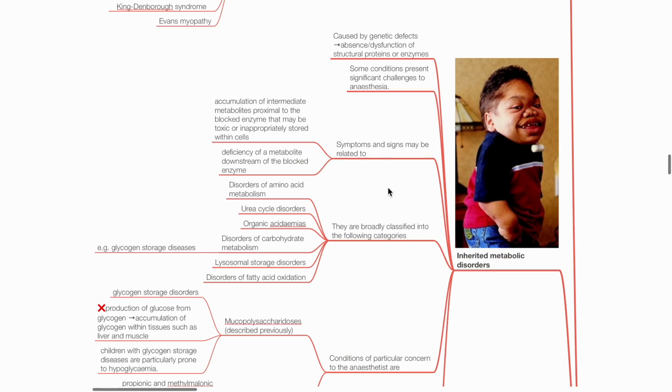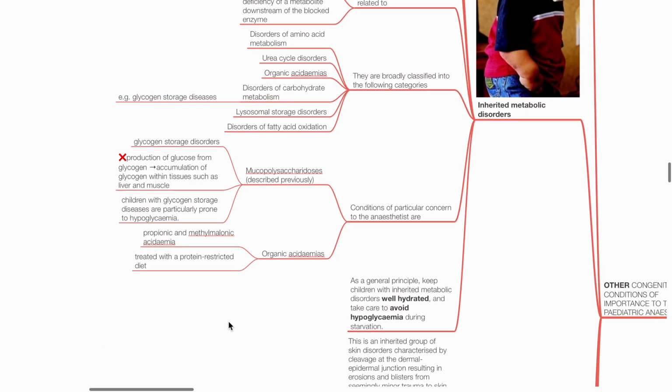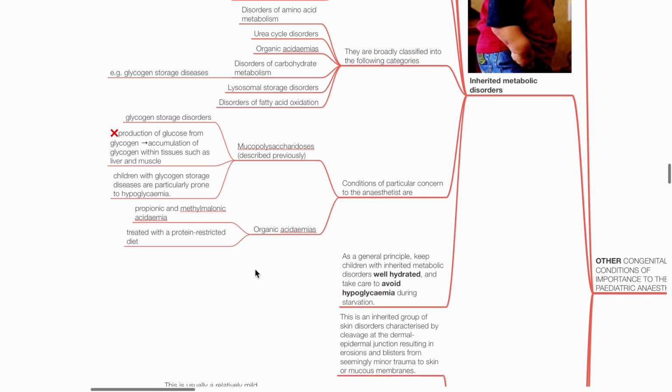They are broadly classified into the following categories: disorders of amino acid metabolism, urea cycle disorders, organic acidemias, disorders of carbohydrate metabolism, such as glycogen storage diseases, lysosomal storage disorders, and disorders of fatty acid oxidation. Conditions of particular concern to the anaesthetist include mucopolysaccharidosis, which has been discussed previously, and organic acidemias. As a general principle, keep children with inherited metabolic disorders well hydrated and avoid hypoglycemia during starvation.